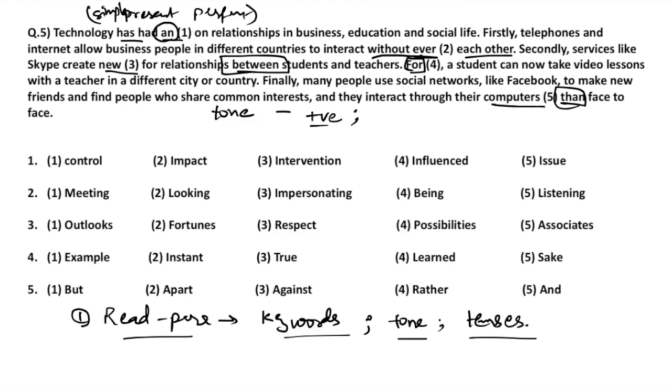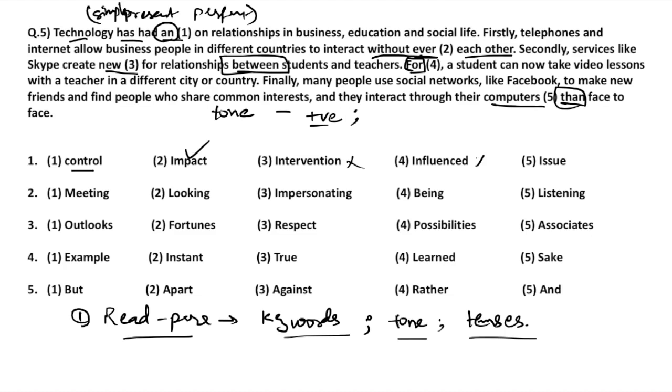The tenses we have identified wherever we could, and keywords have also been marked. Now let's go through the question again and try to identify the answer. Technology has had an dash on relationships in business, education, and social life. Technology has had an dash. So it is saying that technology has affected relationships, has had an impact on relationships. You don't have control on relationships. If you have control, that means you own it. But technology does not own relationships in business, education, and social life. It has had an impact on them.